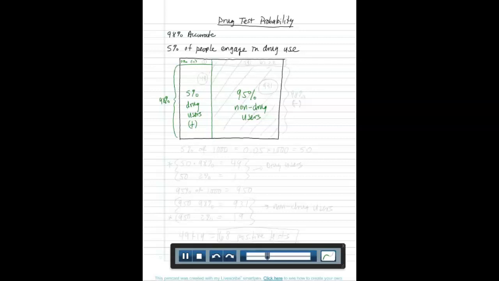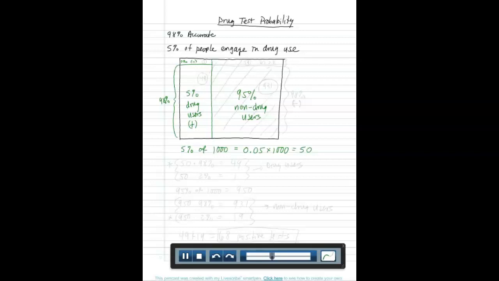So let's think about this again in terms of numbers. I said there's a bazillion, just to get us thinking about it, but for the sake of discussion, let's say there's 1,000 people. 5% of 1,000, or 0.05 times 1,000, are drug users. I believe that comes out to be 50. So we have 50 drug users. Now, of the 50 drug users, 2% of them are going to be tested negative, and 98% of them are going to be tested positive.